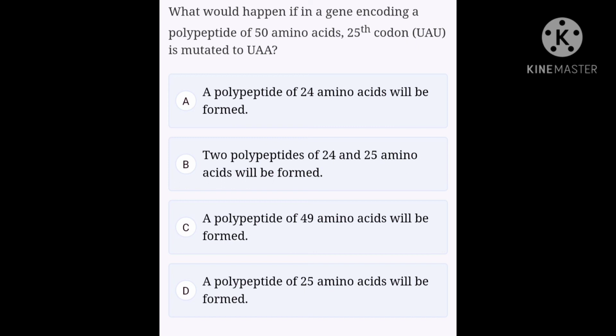Therefore, a protein of 50 amino acids is encoded if the 25th codon, that is UAU, coding for tyrosine, is point mutated to UAA, which is a stop codon. The protein formation process will stop here. Thus, option A is the right answer for this question.